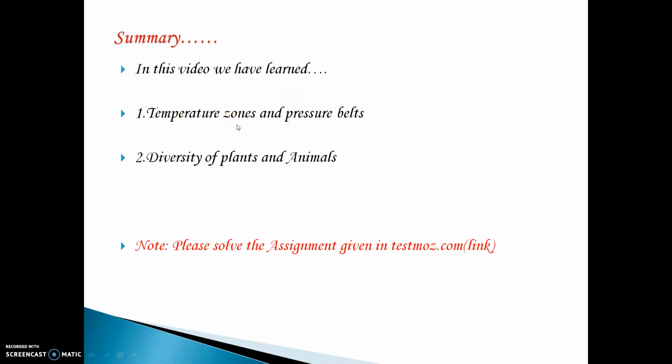The difference in temperature all over the earth is called temperature zones, and because of temperature zones we have something called pressure belts. The air pressure also keeps on changing because of the temperature. Temperature and pressure belts affect the diversity of plants and animals. Different types of plants and animals survive in the temperature that suits their body. I hope this video is clear to you, and with this we have ended our lesson.